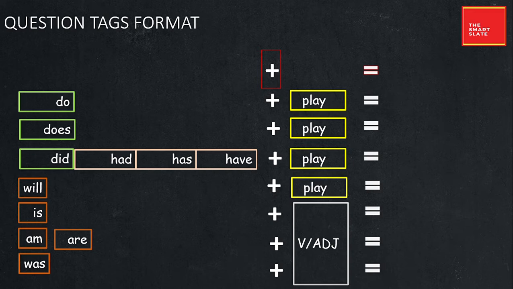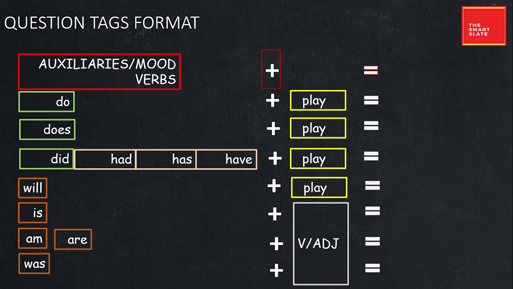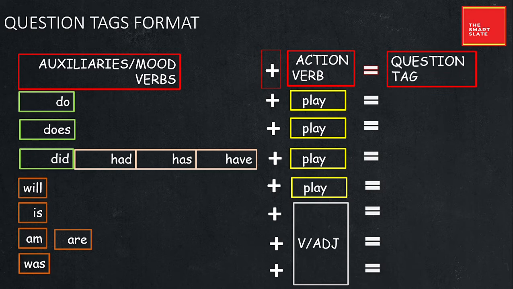No, here you have to use the basic modal auxiliary as the answer. So the format here goes with modal auxiliaries or mood verbs plus basic action verb will give you the tag questions.